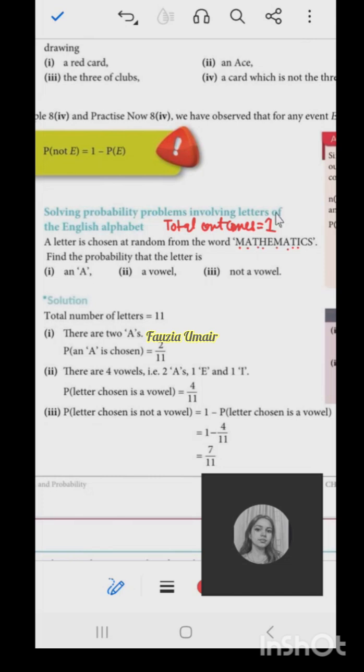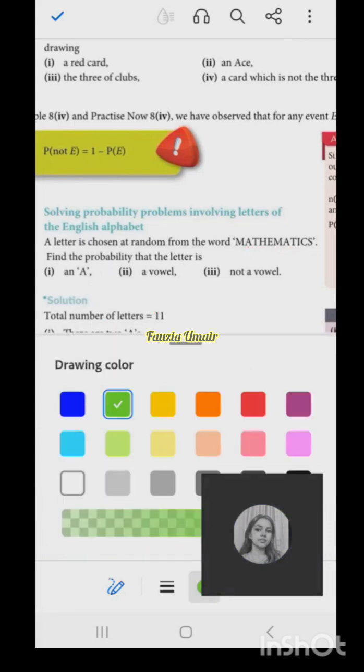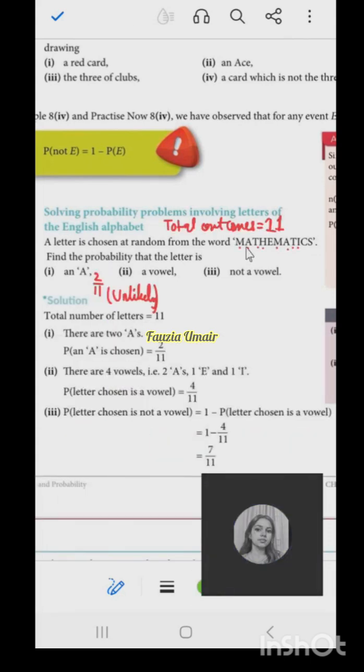So now what is the probability that you will pick the letter A? कितने A's हैं इनमें से 11 में से? Ma'am, 2. So it would be 2 by 11. 2 by 11 is unlikely, right? Yes. What is the probability that you will pick a vowel? So how many vowels are there? A, E, A, I. So how many vowels? 4. 4 out of 11. So it is still unlikely. Brish, why it is unlikely? Ma'am, because it is less. Less. 11 में से 4 is less than half. So that's why.